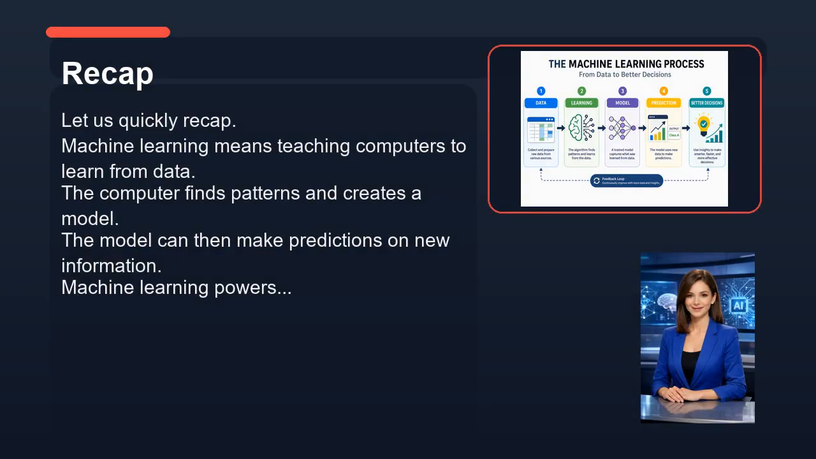Now let's look at recap. Let us quickly recap. Machine learning means teaching computers to learn from data. The computer finds patterns and creates a model. The model can then make predictions on new information. Machine learning powers recommendations, spam filters, fraud detection, and more. The key idea is simple: data goes in, patterns are learned, and predictions come out.